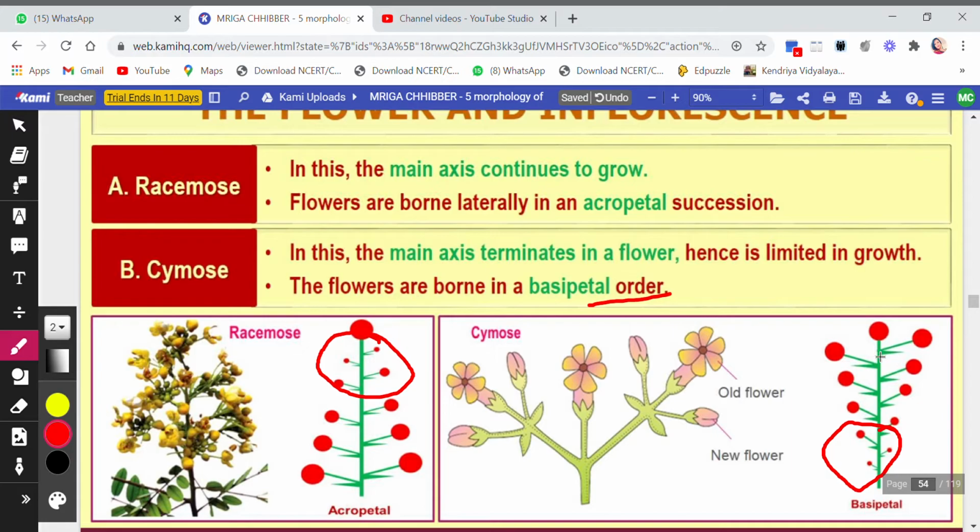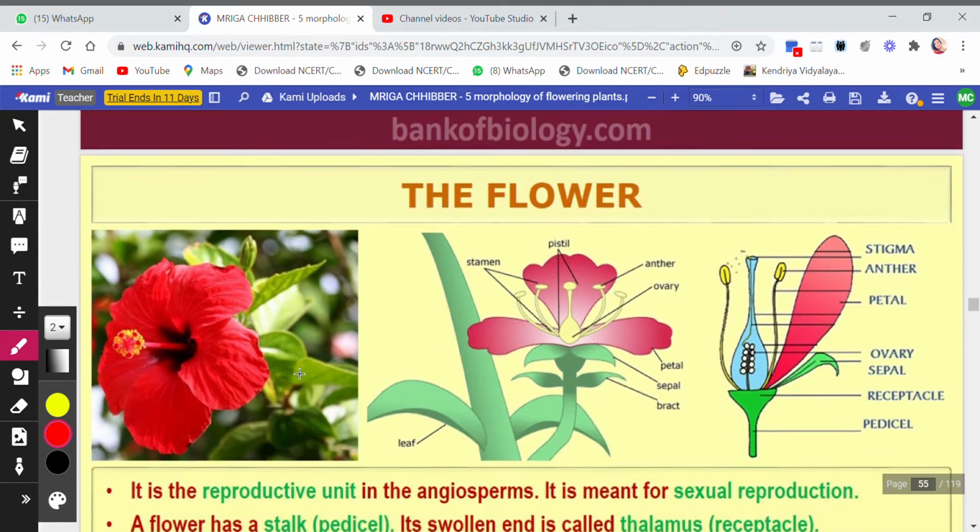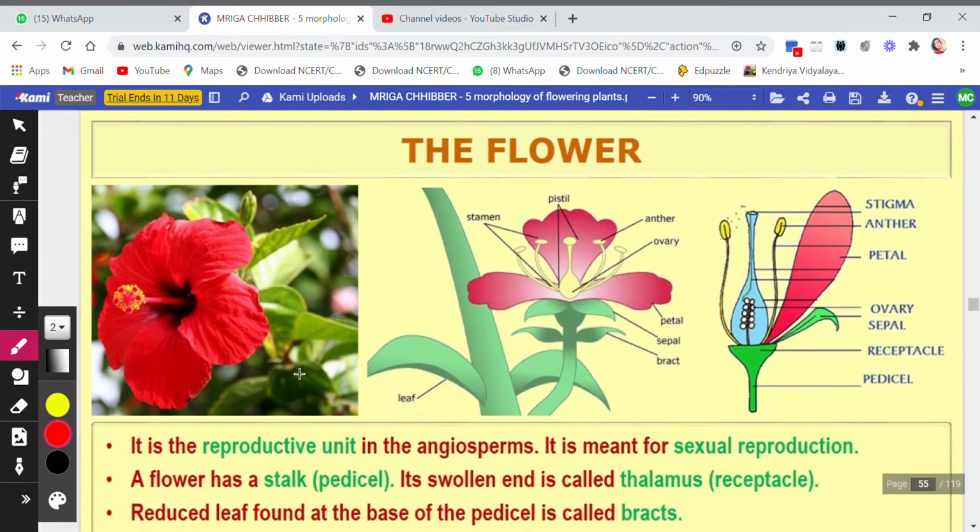तो इसलिए यहाँ पर growth तो रुक गई ना, क्योंकि नए वाले तो नीचे आ रहे हैं, ऊपर नहीं आ रहे. इसलिए यहाँ terminated है, main axis terminate हो गई है. यहाँ पर the main axis is still growing. Right? So there are two types of inflorescence, racemose and cymose. Now let's see the structure of a flower.